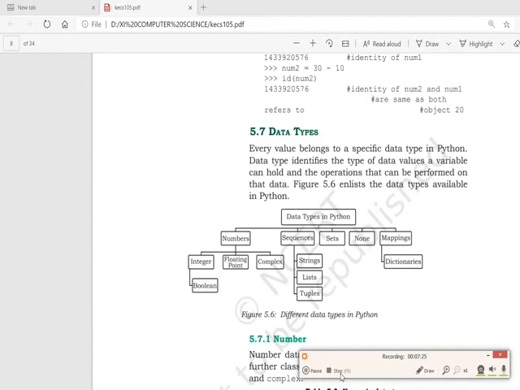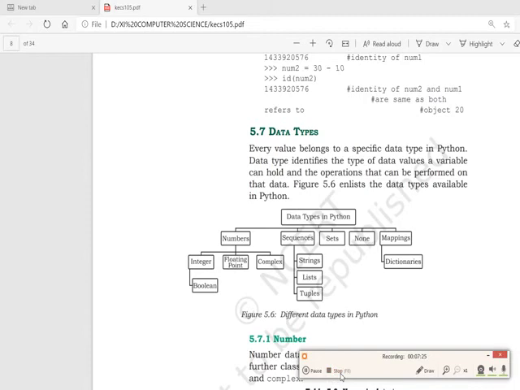In this example also, num1 is 20. If you ask for the id of num1, and the next variable num2 is equal to 30 minus 10, which is 20, and you find the id of num2, it will be the same as the id of num1, because when we say id of num1 or id of 20 or id of num2, it is also pointing to 20, so all are the same.